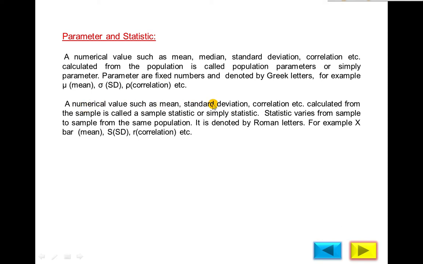A numerical value such as mean, standard deviation, etc. calculated from a sample is called a sample statistic, or simply a statistic. The statistic varies from sample to sample from the same population, because if you select one sample and calculate the mean, then a second sample and calculate the mean, the two means may be different. So the sample mean or sample statistic varies from sample to sample from the same population. It is denoted by Roman letters. For example, X bar represents the mean, S the standard deviation, r the correlation, etc.